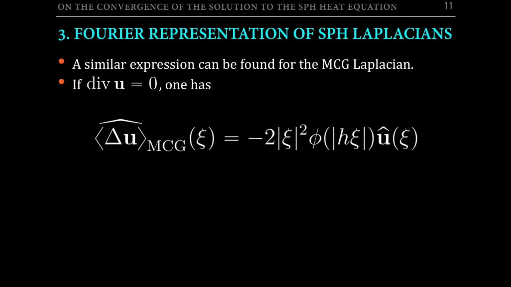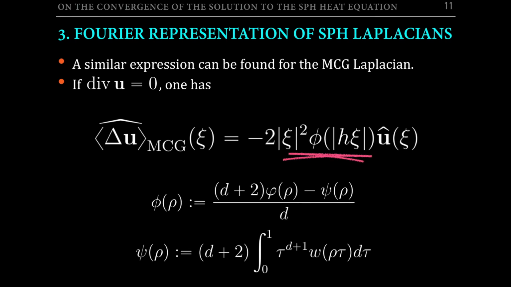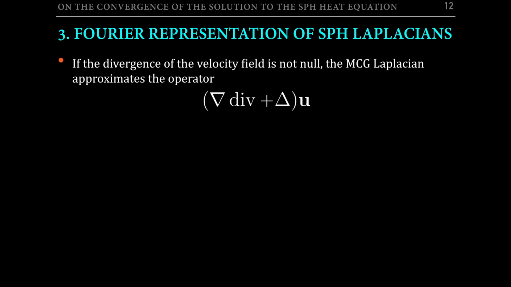In the case of the Monaghan Laplacian, we have to consider two different cases. First, the case in which U is a divergence-free vector field. In that case, the Monaghan Laplacian symbol is given by this expression, where this new function phi is defined as follows in terms of the previous function phi, computed for the case of the Morris Laplacian, and the function psi, given by the expression below.